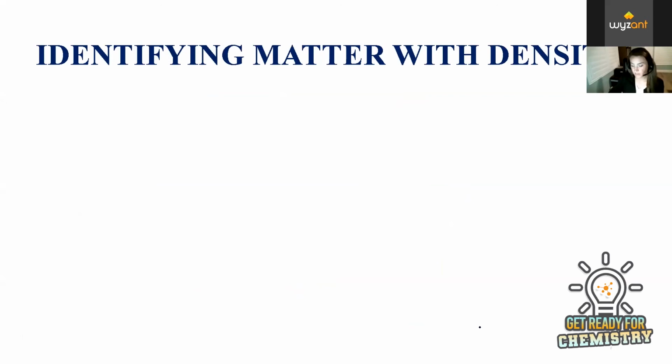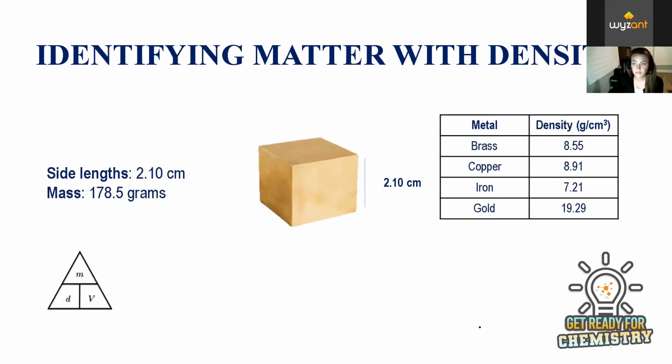Why does density matter? Because we can use it to identify matter. So this was a way that they used, especially to identify gold a while ago, before they could test reactivity easily, is they use density. So gold is extremely dense compared to brass, which is another gold-looking substance, but not as dense as gold. So density, again, remember, is mass over volume.